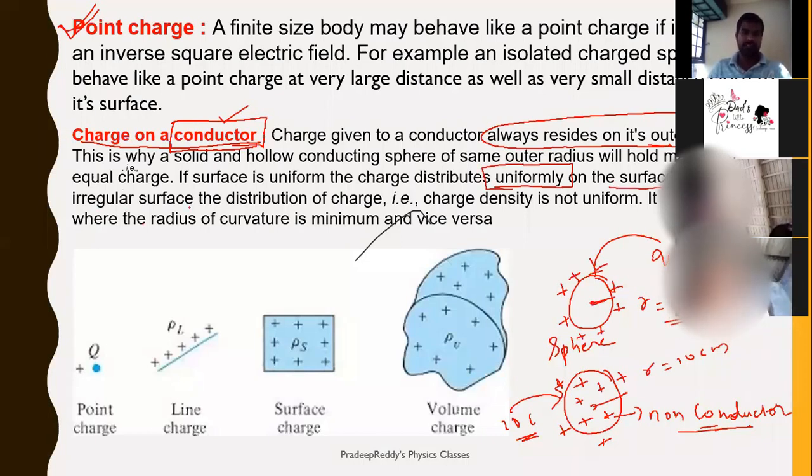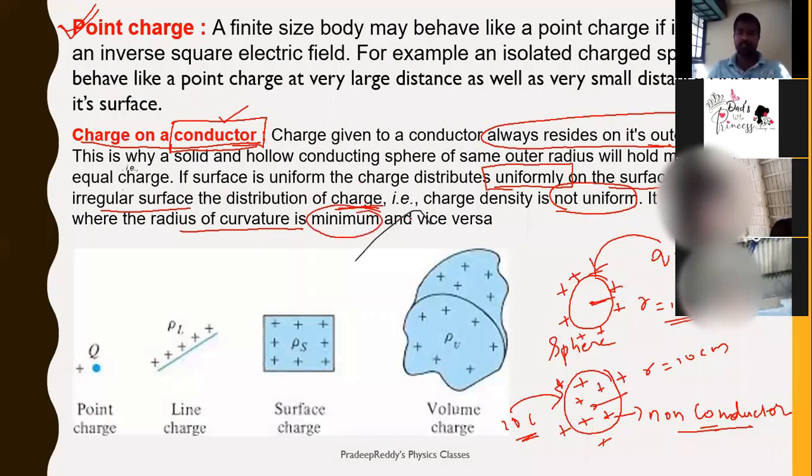For an irregular surface, the distribution of charge is non-uniform, and it is maximum where the radius of curvature is minimum, and vice versa. Of course, I'll be explaining this, you need not worry about that.